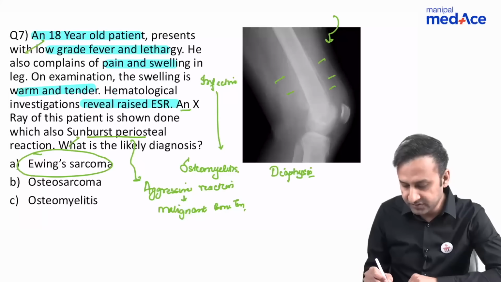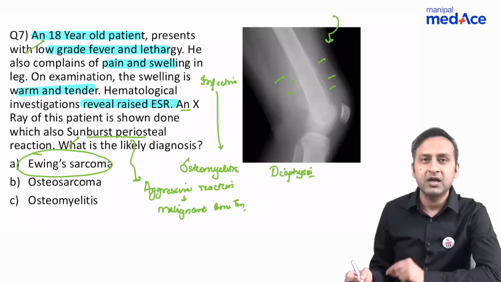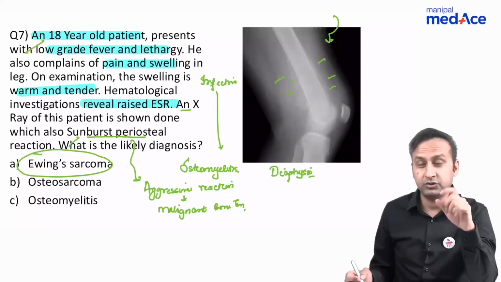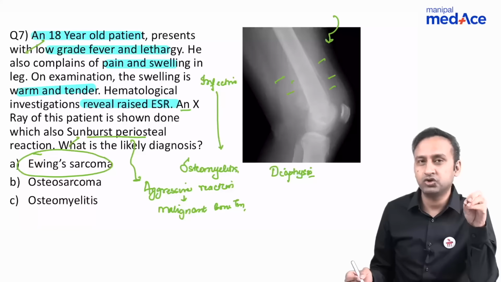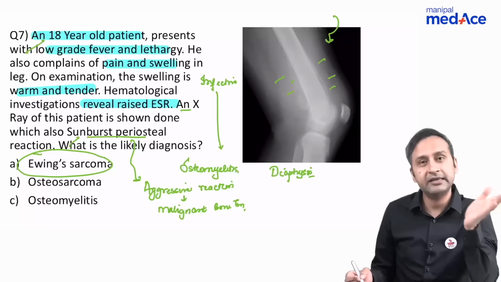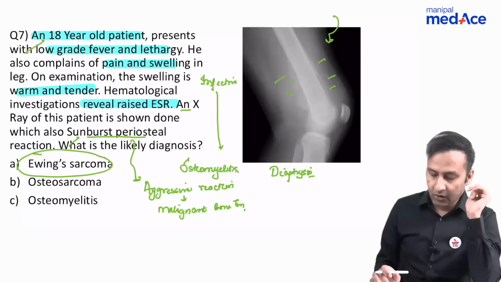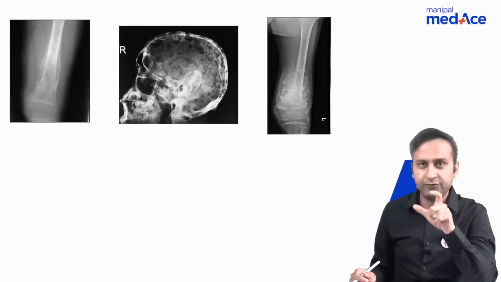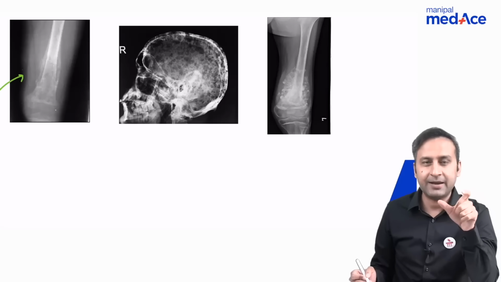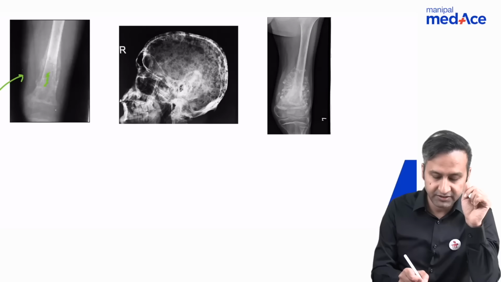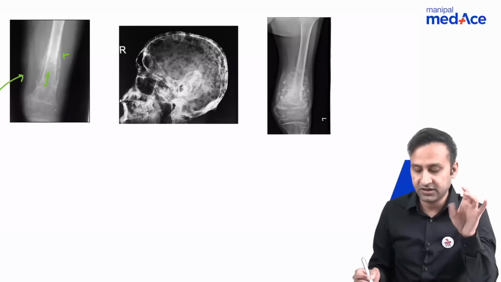And if you see carefully, you can see some lamellated periosteal reaction as well. The most important point to take home from this question is that no particular periosteal reaction is specific for a malignant bone tumor. You can get sunburst periosteal reaction or Codman's triangle in Ewing's sarcoma as well. Now, before we go ahead, let's have a look at a few other important bone tumors. This is the one that we've already talked about, where we could see a lamellated periosteal reaction, a permeative lesion located in the diaphysis. This is Ewing sarcoma.